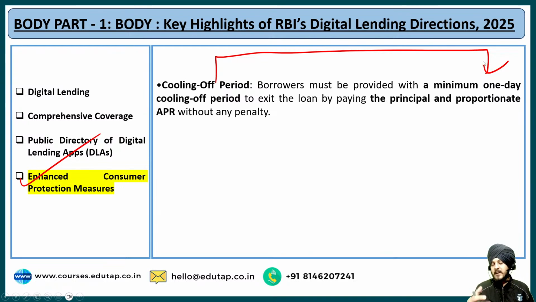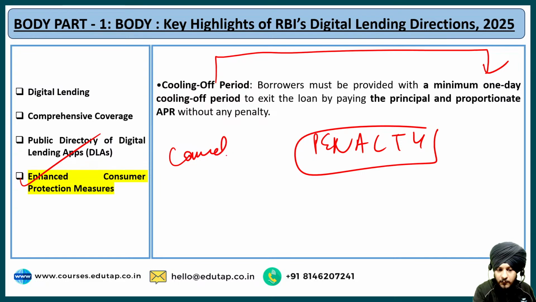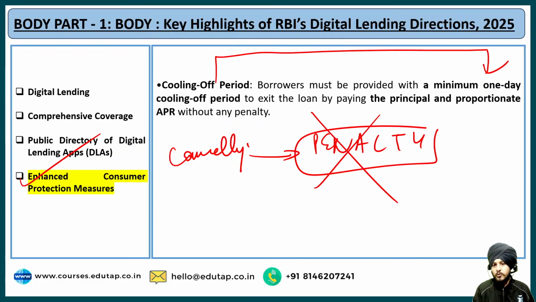For example, let us say you have taken a loan from a digital lending app. You downloaded an app and took a loan from there. Now, after let us say 1 day, you decide that you have made a mistake by taking the loan from this app, and you want to opt out of this loan. Generally these companies charge you a penalty if you cancel your loan. But as per the recent provision, this penalty is not going to exist. Why? Because RBI is providing you this 1 day cooling off period.